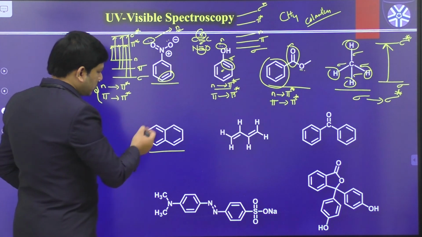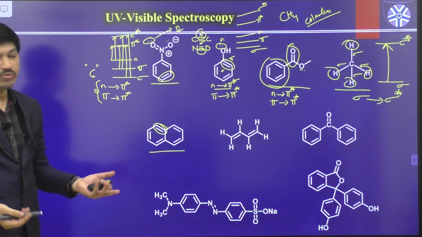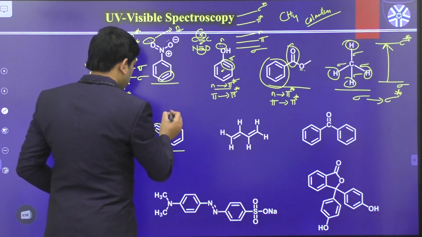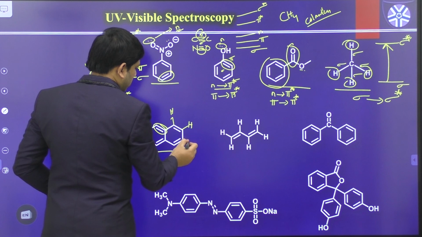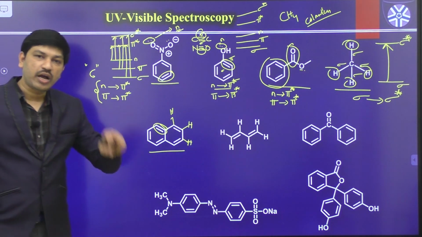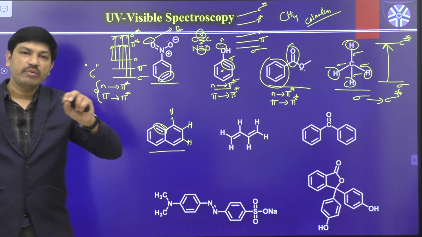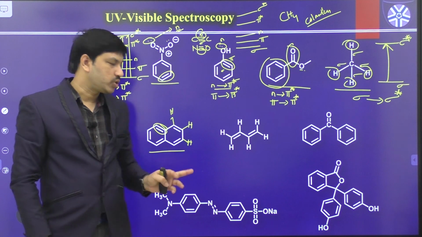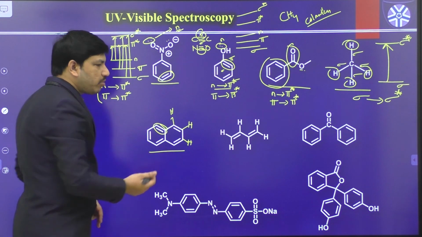But in this case, we have only C=C double bonds or C-C single bonds or C-H bonds only. For example, this is one of the C-H bonds. All these are C-H bonds. So this molecule contains only two atoms, carbon and hydrogen, and between the carbon atoms we have alternate double bonds and also sigma bonds. That means in this case, what types of bonding are available?